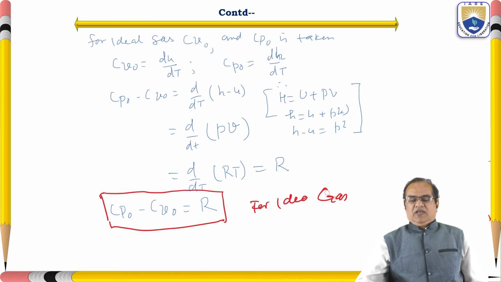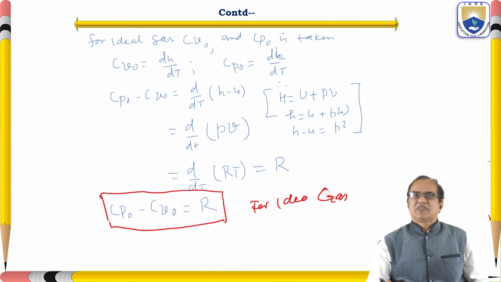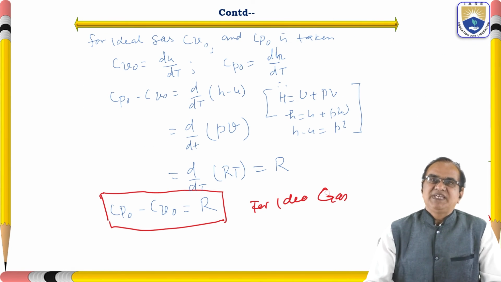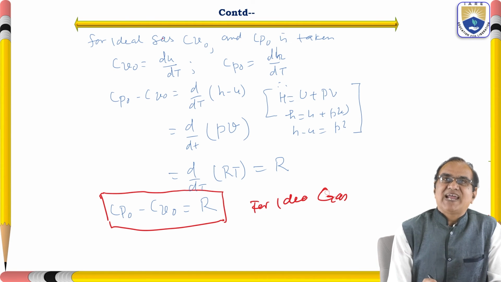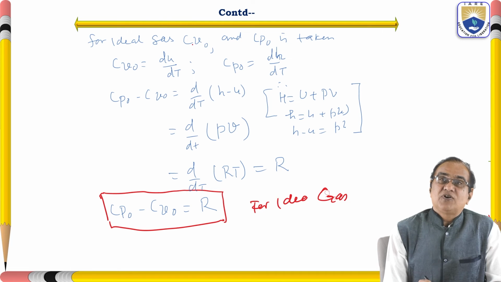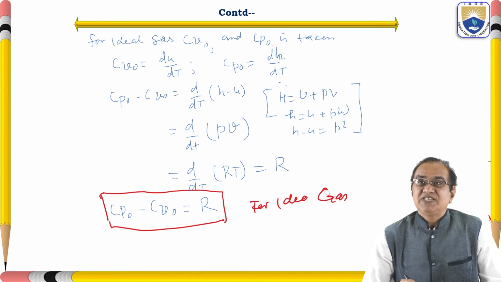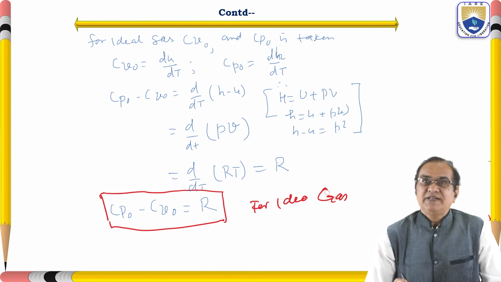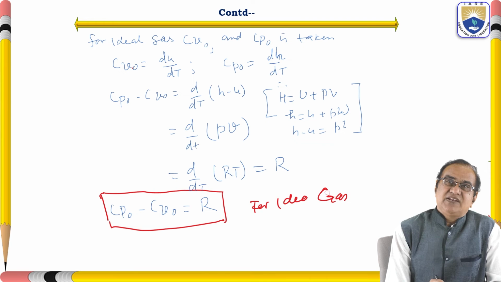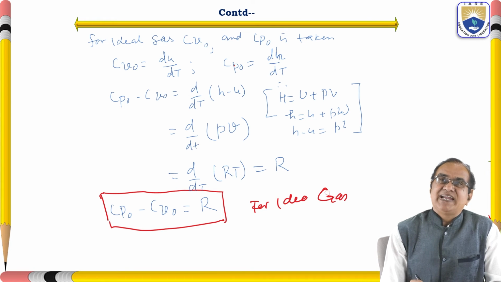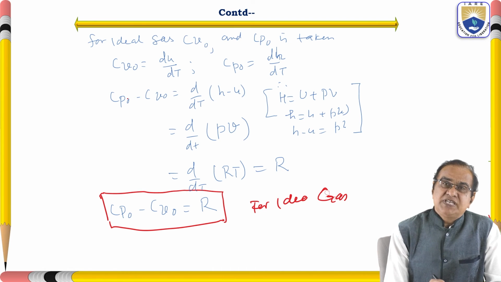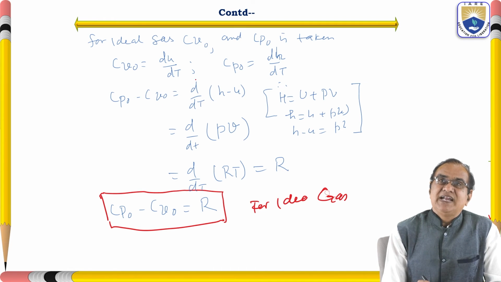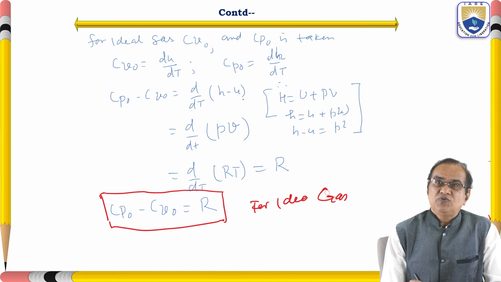So here we will see the relation between Cp and Cv for the ideal gas. For the ideal gas, we will write Cv naught, the naught indicating the ideal gas, and Cp naught. We know that Cv naught is equal to du by dT and Cp naught is equal to dh by dT. We have seen this in the previous lecture. So Cp naught minus Cv naught is d/dT of (h minus u).